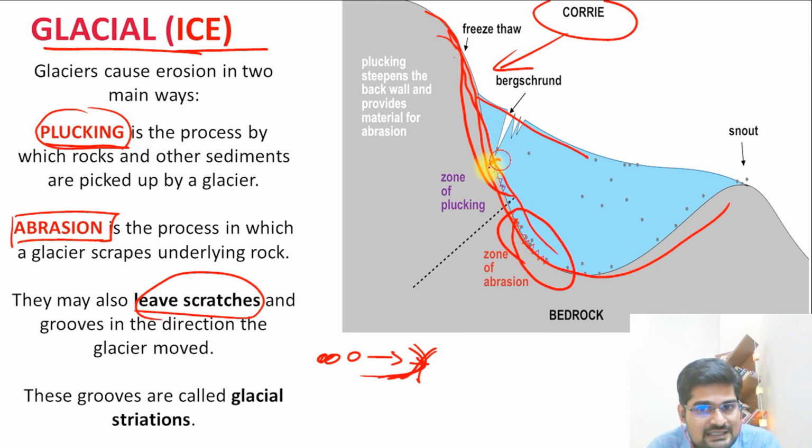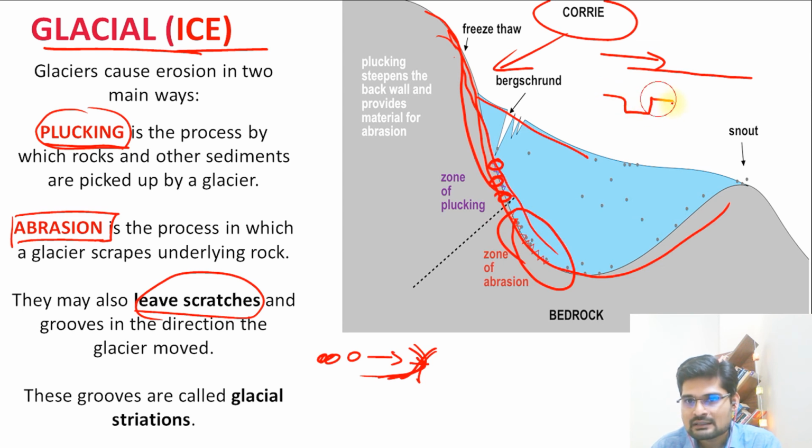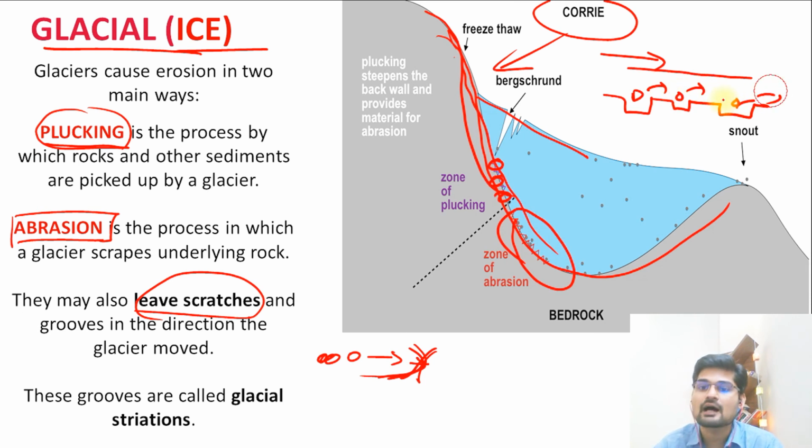While moving, it picks up these important fragments. So if the surface initially was like this, after a glacier moves, the surface now looks like this, because the surface has now removed these important materials. Now these have been removed, these have been plucked out. So this is what we pluck out. That is what we call plucking. So whenever the word plucking comes in, remember it is talking about glacial erosion. So that is important here.